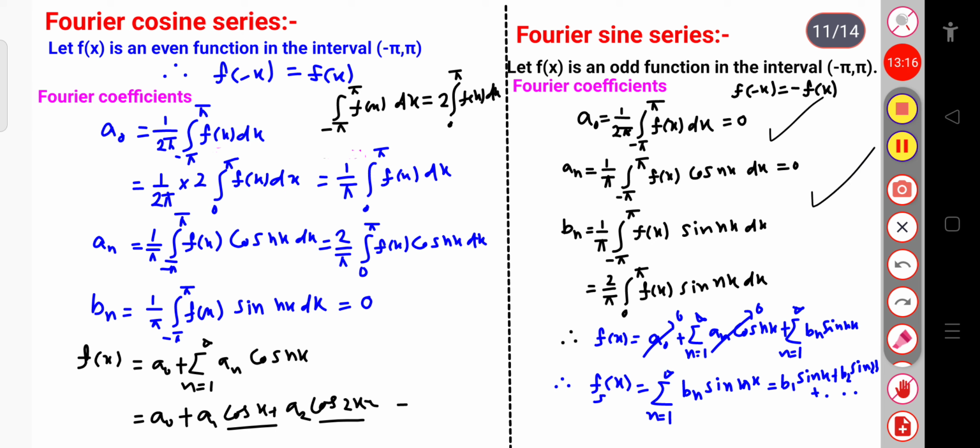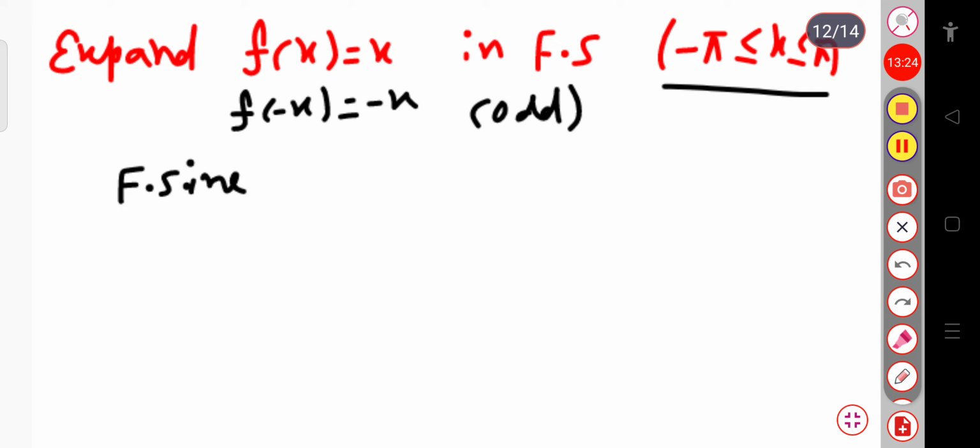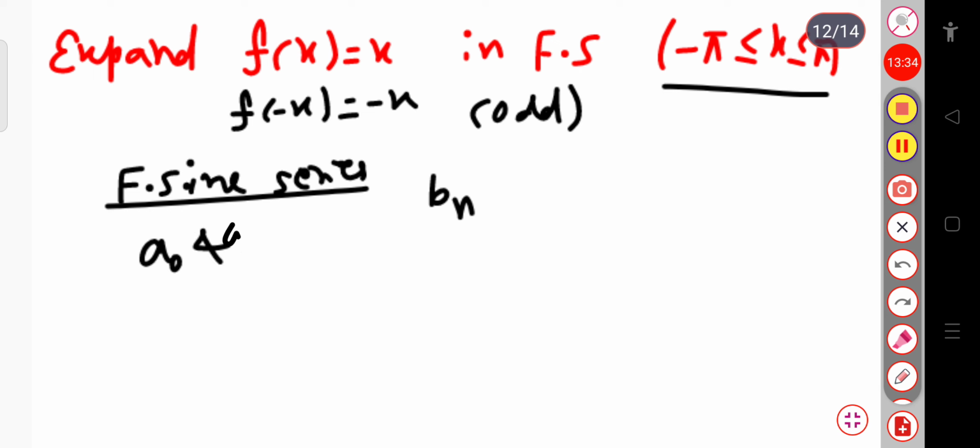Since these coefficients go to 0, I will directly calculate the value of bn. So no need to calculate a naught and a n. Just calculate the Fourier sine series. First of all you have to calculate the Fourier coefficient, that is bn only. So bn equal to 2 by pi integration from 0 to pi f of x sin nx dx.